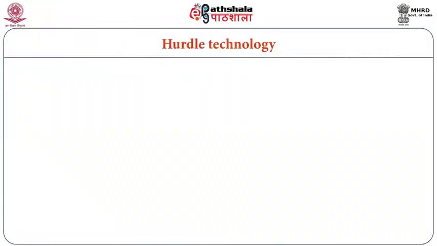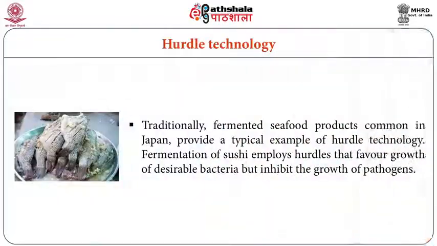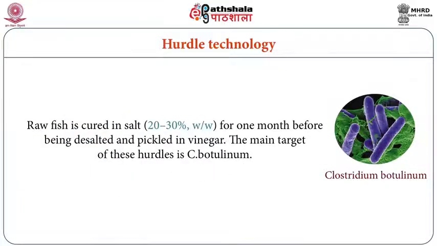First, how hurdle technology originated. Hurdle technology originated in Japan. They used it for the preparation of surimi product. Surimi is a product prepared from fish. In surimi they employed different hurdles. First is the curing process, in which they use salt for one month. After curing, they desalt it, that means they remove the salt.